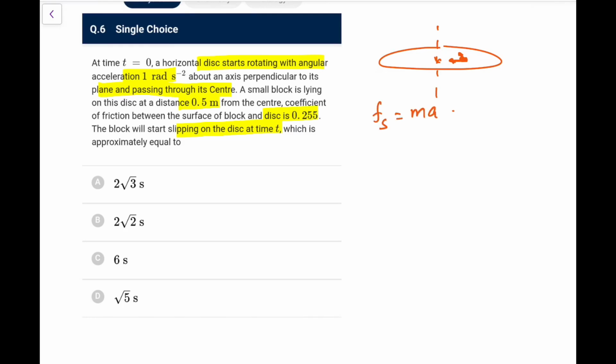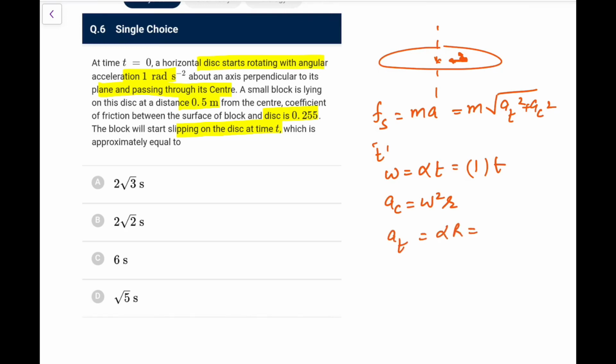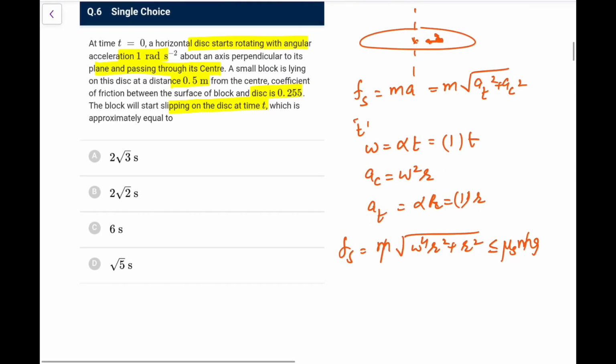Fs would be m into total A, which is under root of AT square plus AC square. At any time t, omega would be equal to alpha t, that is 1 radian per second square into t. AC would be omega square r, where small r is the distance of that particle, and AT would be alpha r, that is 1 into r. So the Fs requirement would be m into under root of AT square plus AC square, that is omega to the power 4 r square plus r square. I am taking it as 1 into r square, and that should be less than or equal to mu s N, where N would be equal to mg. So the slipping will start at what time?